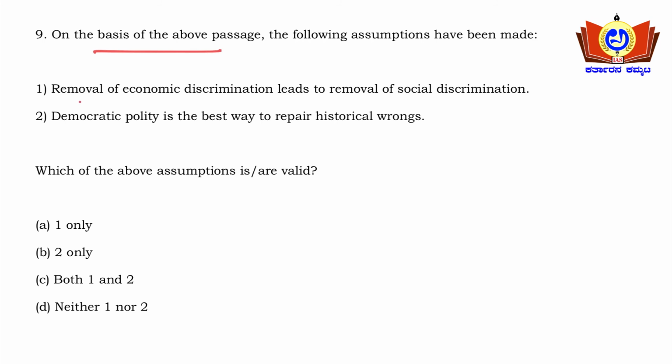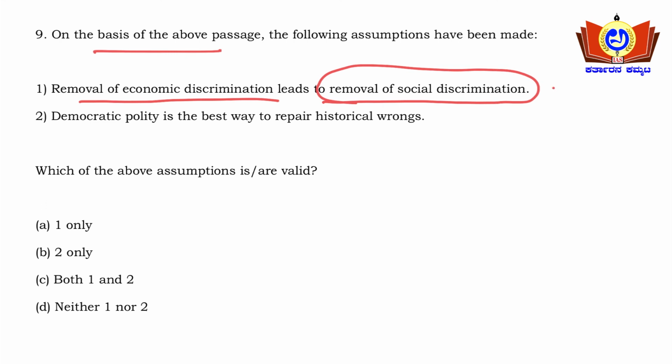So removal of economic discrimination leads to removal of social discrimination. No, actually, see here, the passage is not speaking in this sentence here. Rather, the passage says that due to this social discrimination, the economic structure is also discriminated. That kind of idea the passage is giving here. Okay, so first option is wrong here.